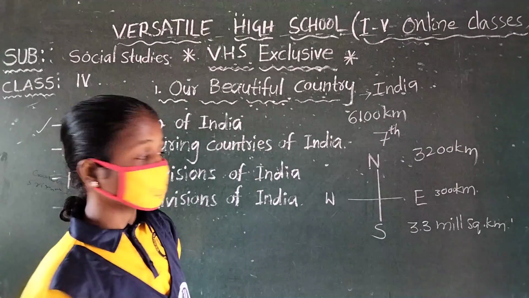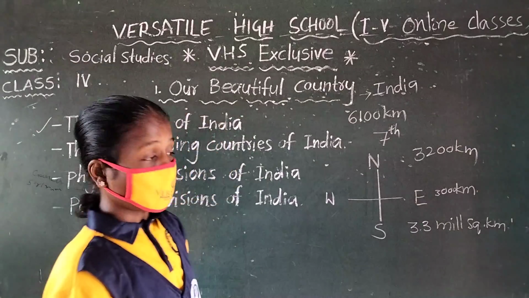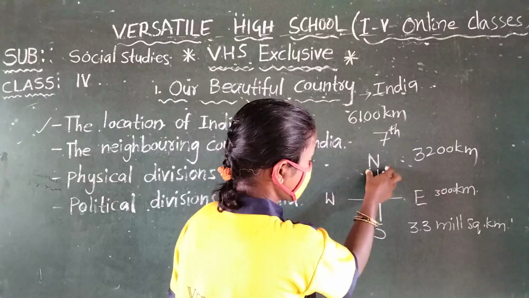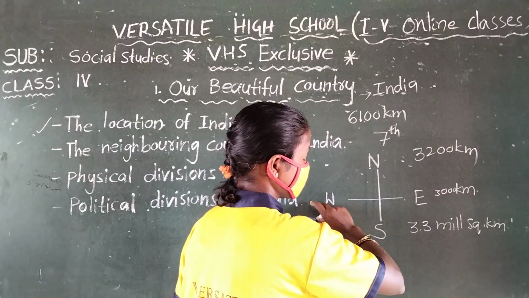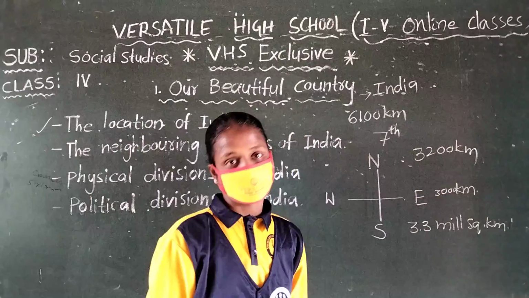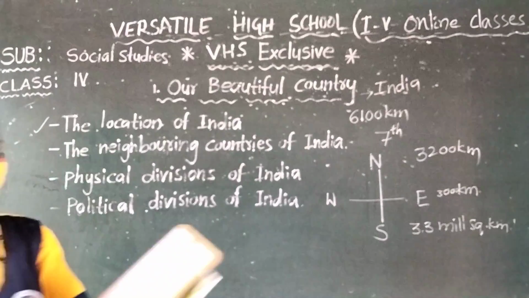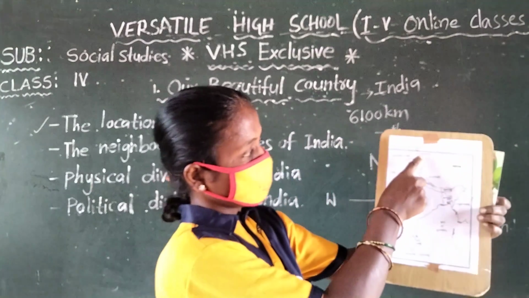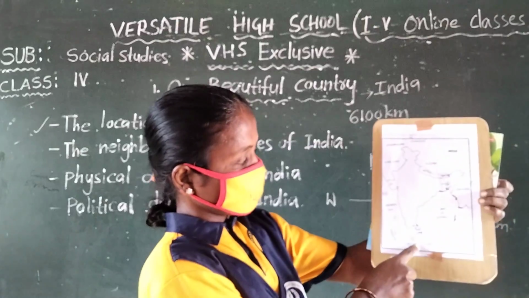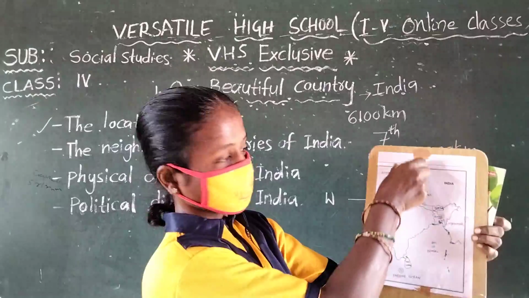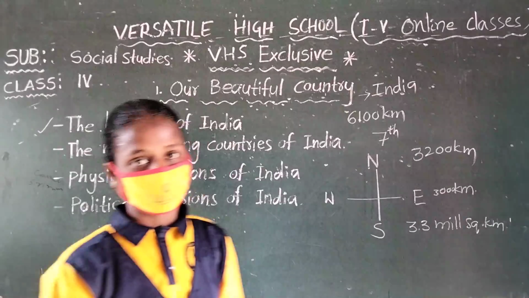See, it narrows down from north to south and is wider from west to east. Once observe this, children. This is the shape of our country.